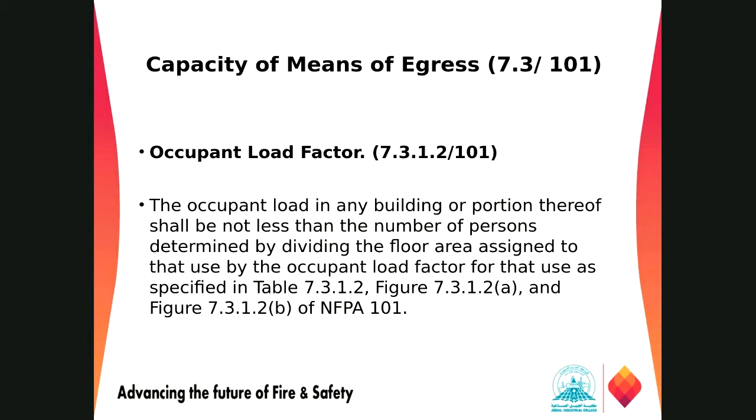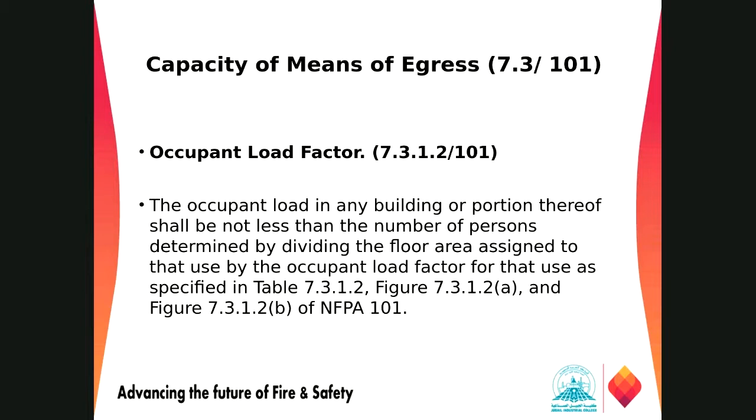Now we are going for the capacity of means of egress as per 7.3 of Life Safety Code 101. We are going to determine the occupant load, as per 7.3.1.2.